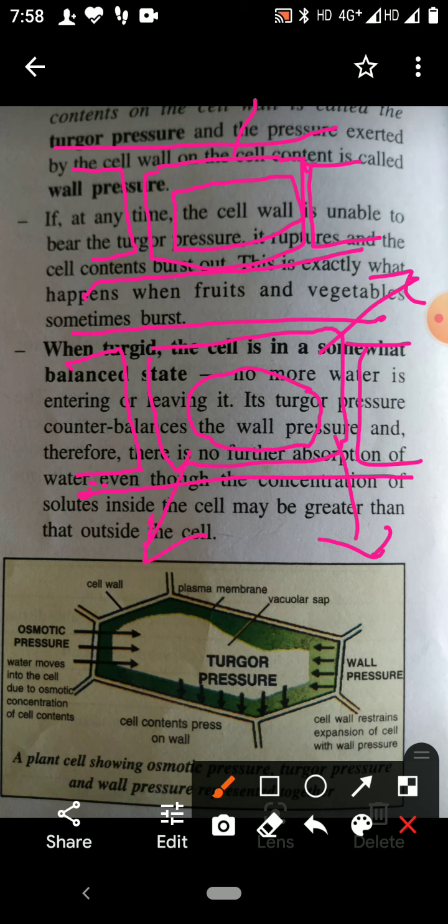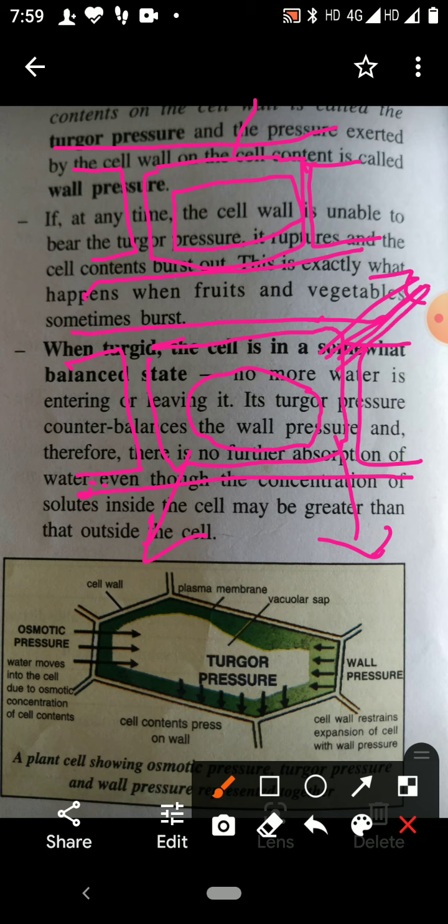You have studied in osmosis that when two solutions of different concentration are separated by a semi-permeable membrane, molecules of water move from their higher concentration to their lower concentration. Therefore there is exosmosis, molecules of water are moving out, because the cell wall is freely permeable and the cell membrane is a semi-permeable membrane.